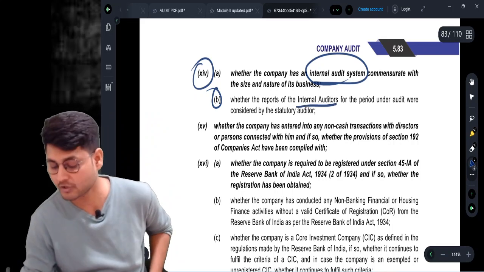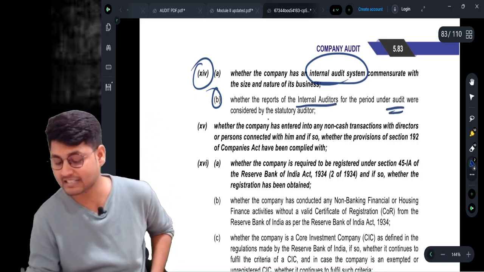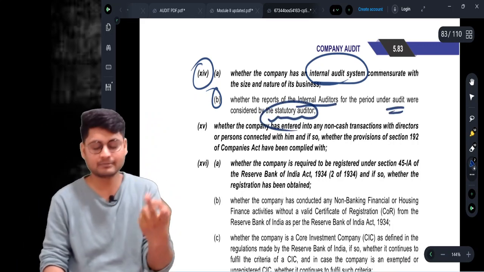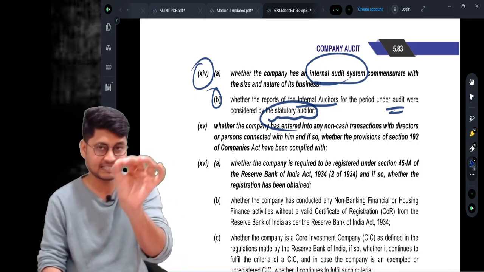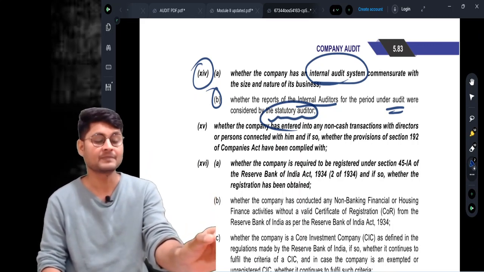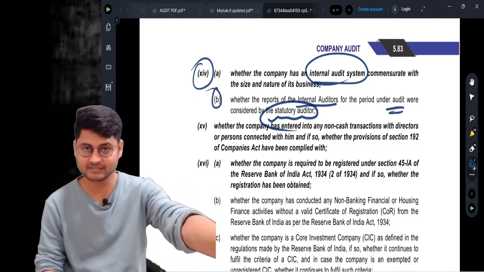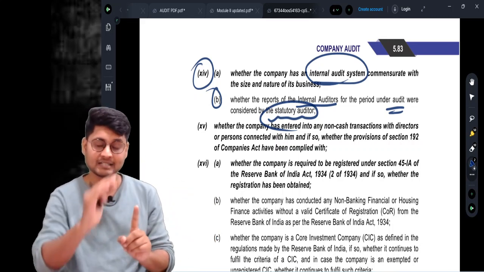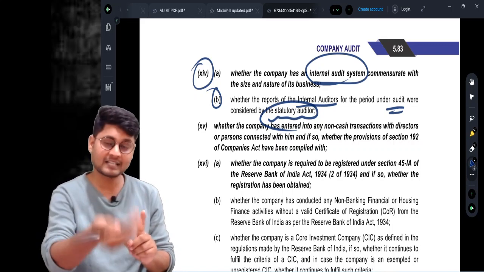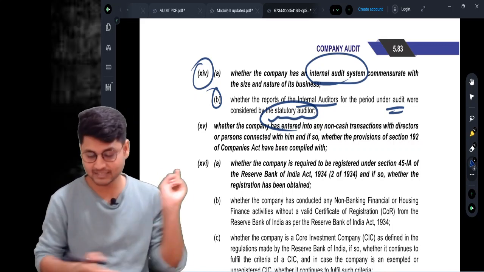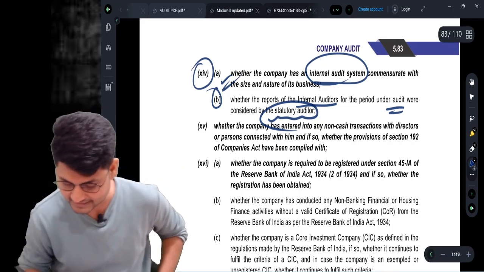Whether the reports of internal auditors for the period under audit were considered by the statutory auditor. Point number 1 asks you to check, is there any applicability of the internal audit system? Is there any internal audit system which is commensurate with the nature and size of the business? If it is yes, come to the second point: the report given by the internal auditor has been considered by the statutory auditor or not. This is clause number B. Let us write here.